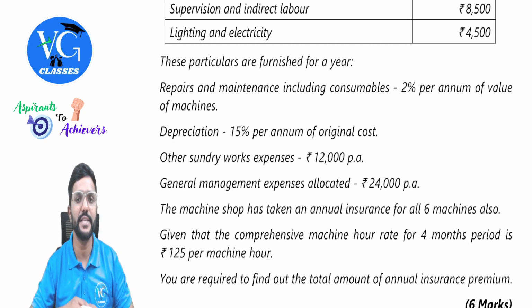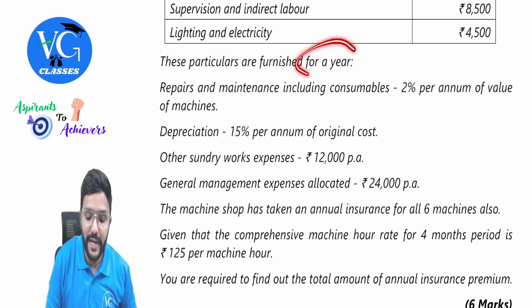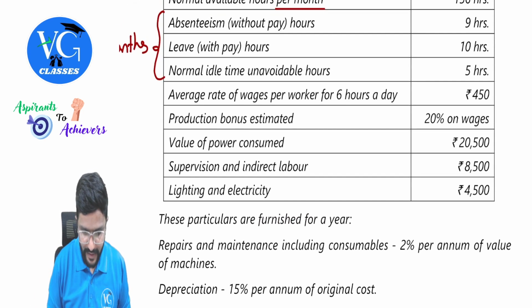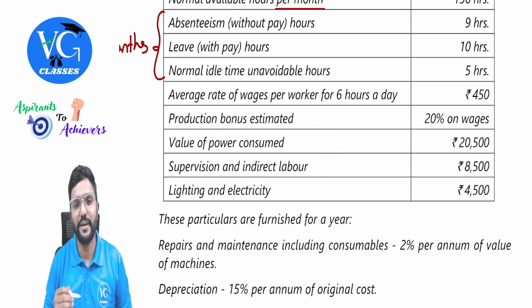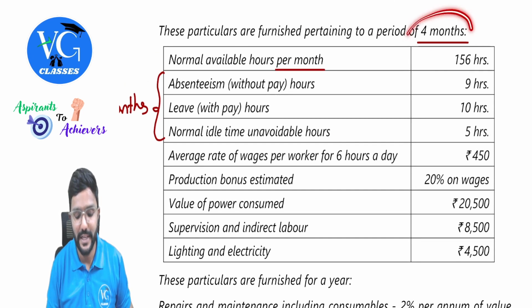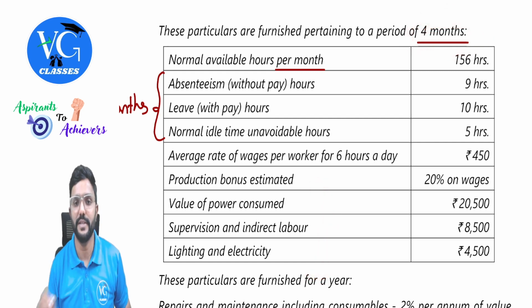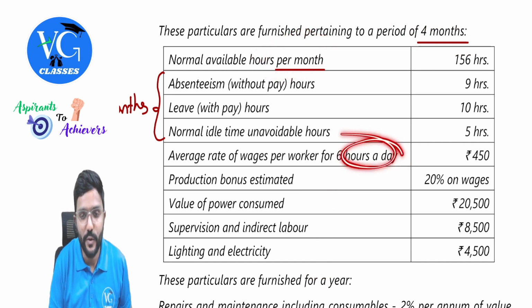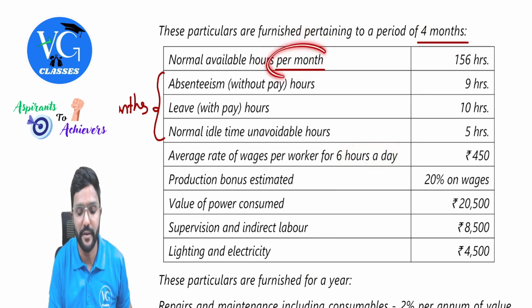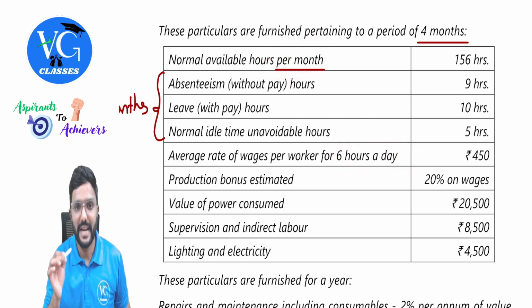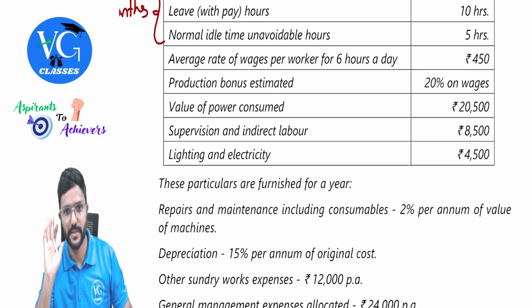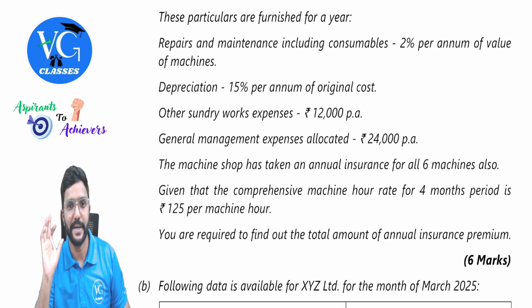Okay, sir. This particulars are furnished for a year. So following data is for a year. Sir, what about this data? Is it per month, per year, or 4 months? Guys, please consider them as for 4 months, because heading is mentioned as 4 months. But here they told per day, per month and all. For this alone, you go with that numbers or period for whichever they have given here. Whereas others are considered to be for 4 months. Please be careful with this. If not, you will go wrong in your calculations.